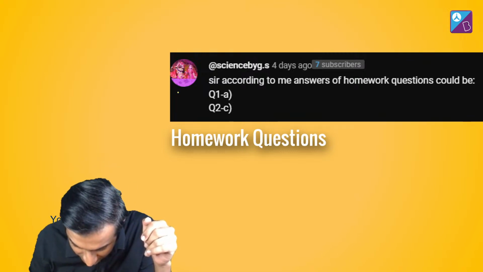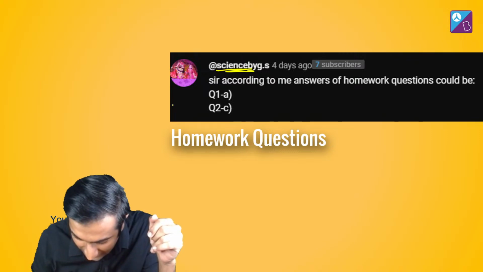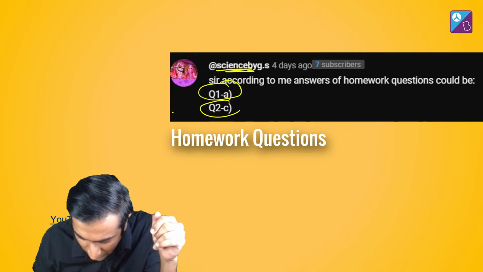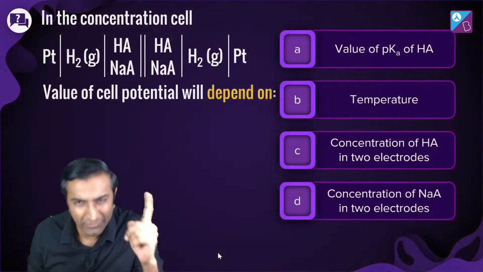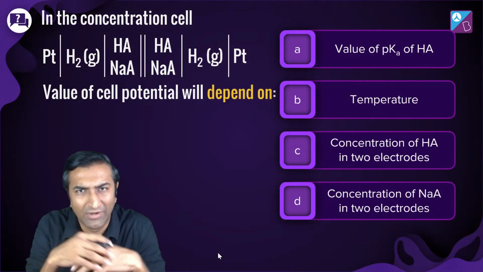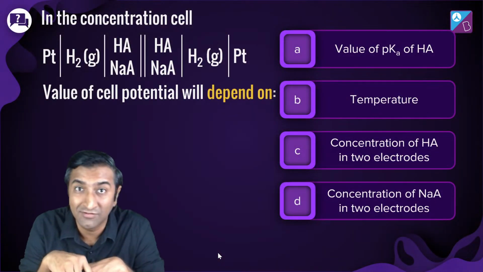Anyway, so this person is saying science. What's this person's name? Hold on. Science BYG. This person saying question 1 is A, question 2 is C. Question 1 has more than one correct answer. I'm going to dive right into it. Why waste your time, right? Homework question say concentration cells के बारे में.